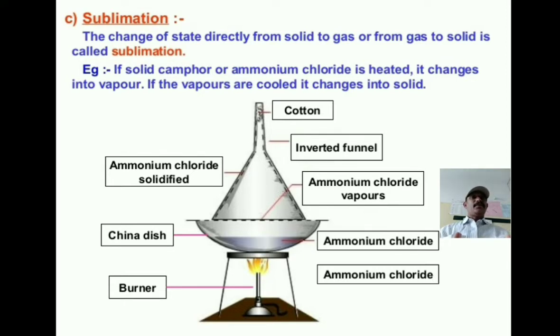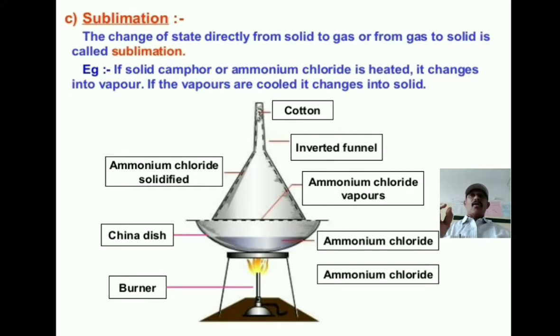Now arrange all the equipment as shown in the figure. Take some camphor or ammonium chloride, crush it into small pieces and put it in a china dish. Now put an inverted funnel over the china dish.